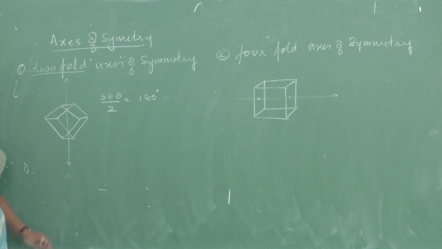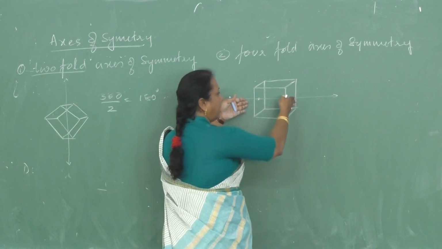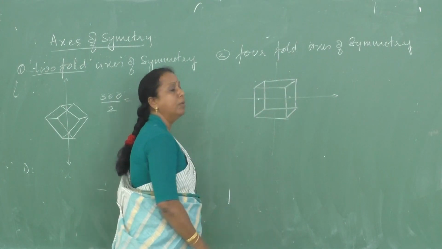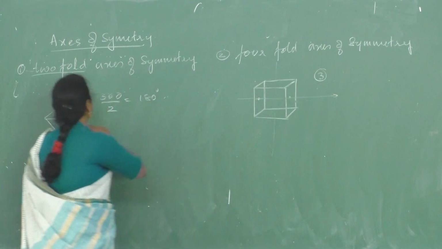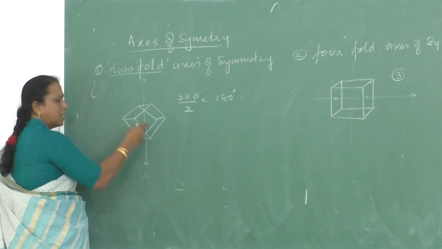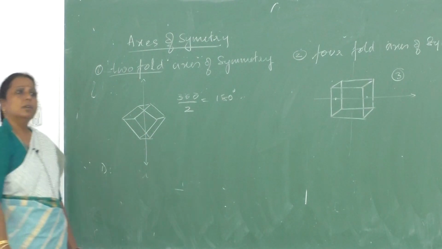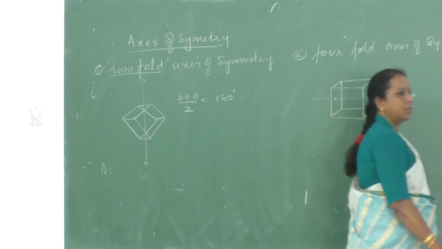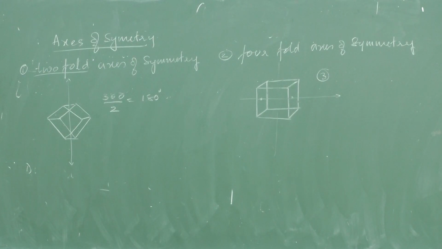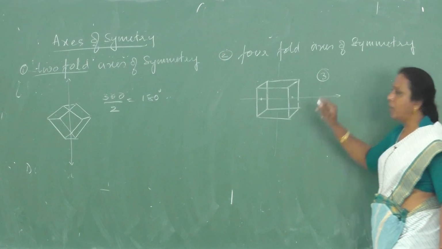Such type of lines, how many possible lines can we draw? Between these 2 faces, left and right faces, 1. Top and bottom, 1. Front and back, 1. Total how many are possible? 3. Here how many are possible? These 2 are the edges. Next these 2 are the edges. Next these 2 are the edges. How many edges are there totally? 12 edges are there. A line passing through 2 opposite edges: 6 are possible. Here how many are possible? 3 are possible.